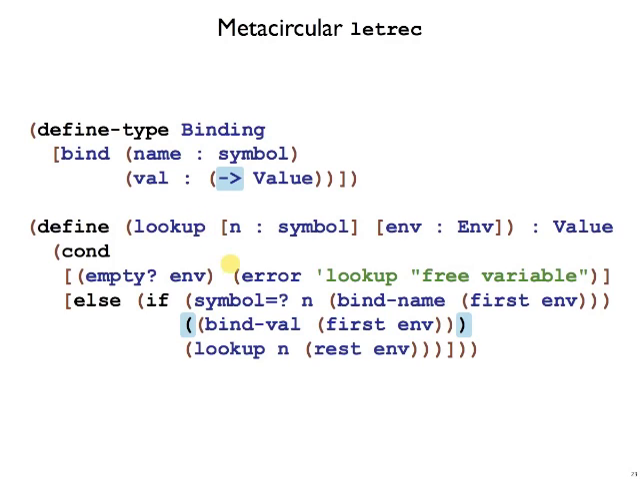And now when we're in lookup and we find the name that we're looking for, we pull the value part out of a binding as we did before, but now that's not a value yet, it's a function that produces a value. So we add an extra pair of parens that call the function and give us the value back that we wanted.